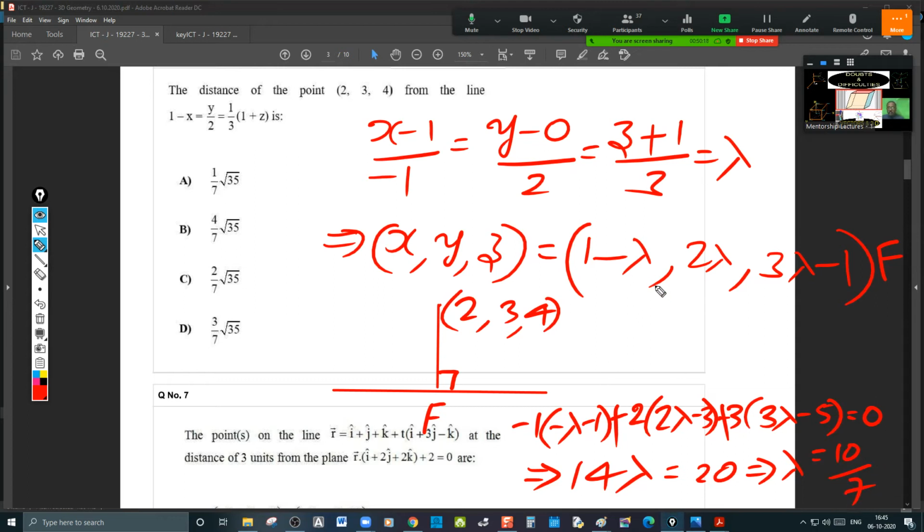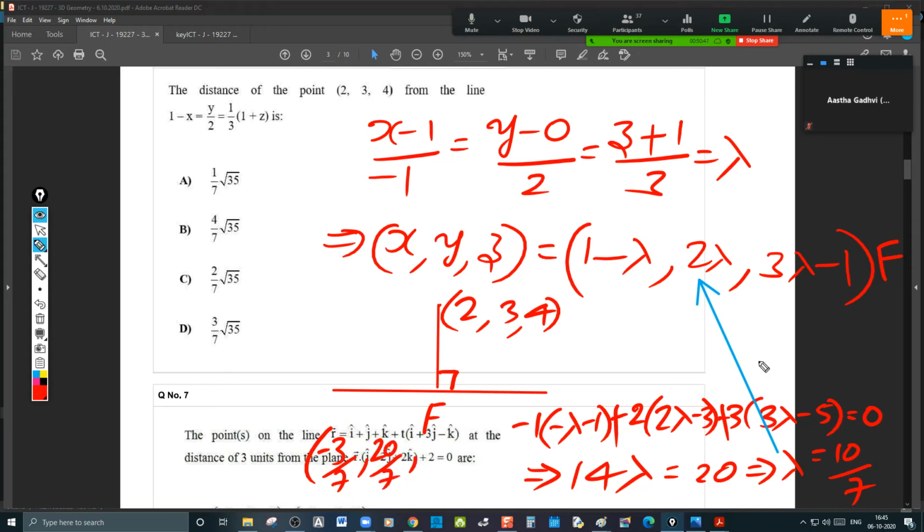Substitute this 10 by 7 in the point and find out the perpendicular distance. Find out the distance between them. You substitute the lambda value here, then you will get F. 1 minus 10 by 7, minus 3 by 7. Okay. 20 by 7. 30 minus 7, 23 by 7.